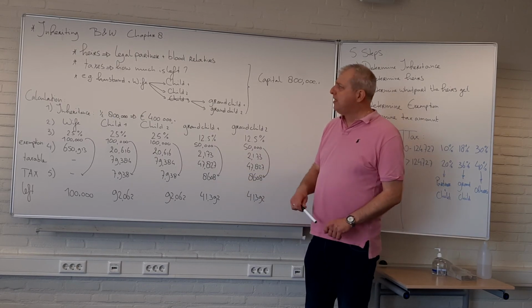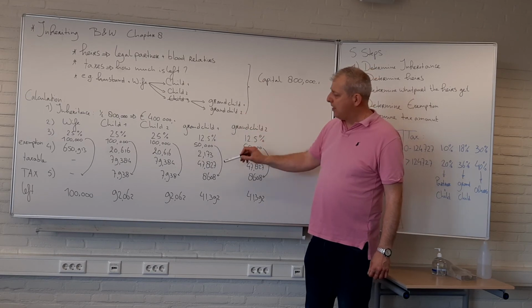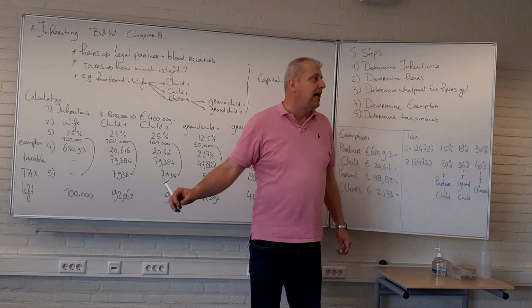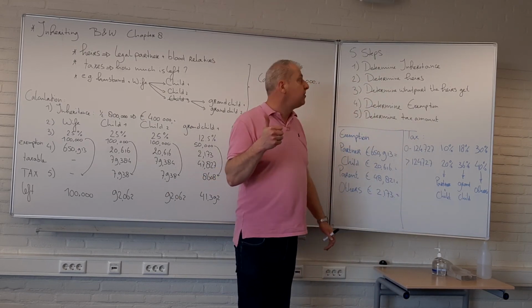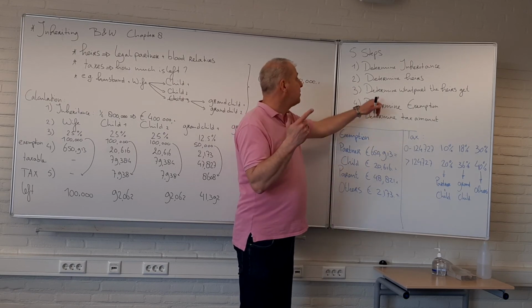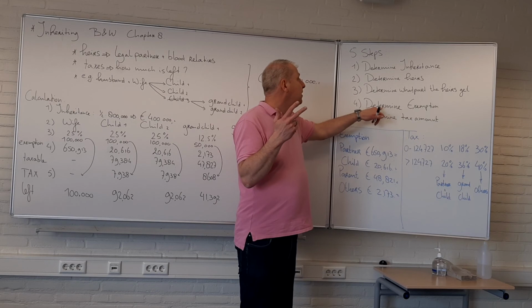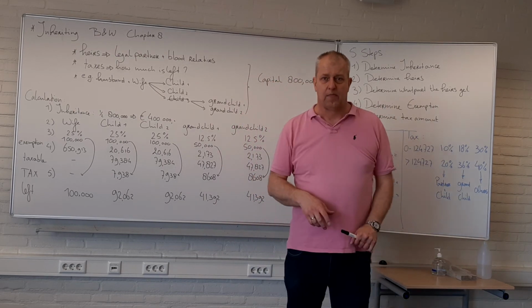So, hopefully you understand a bit more what inheriting money is, and how to calculate the net amount that you are left with. For that you have to take 5 steps: determine the inheritance, determine the heirs, what part the heirs get and how much money then, determine the exemption, and then the tax amount and the net amount.